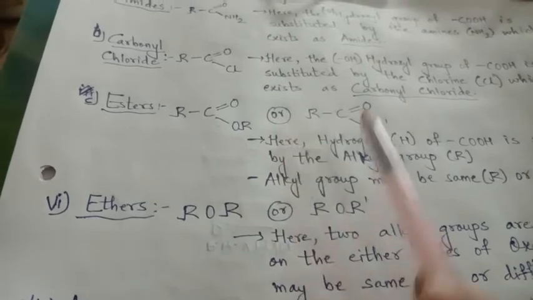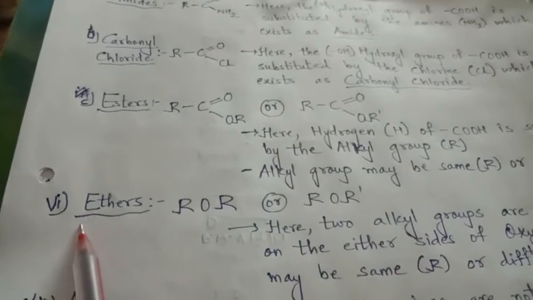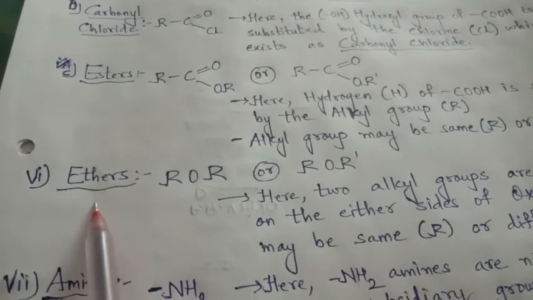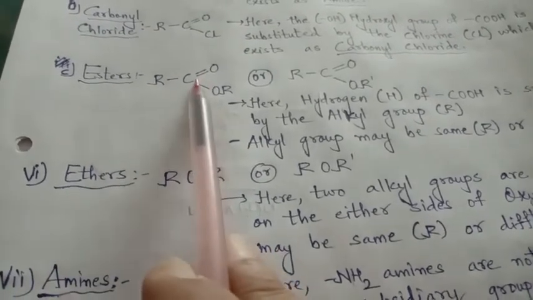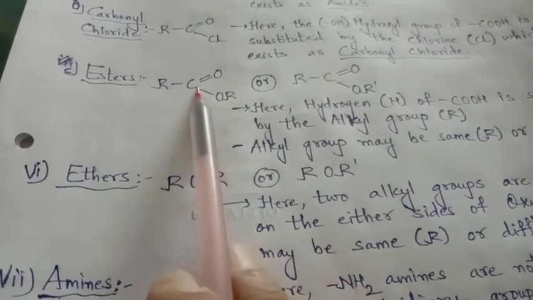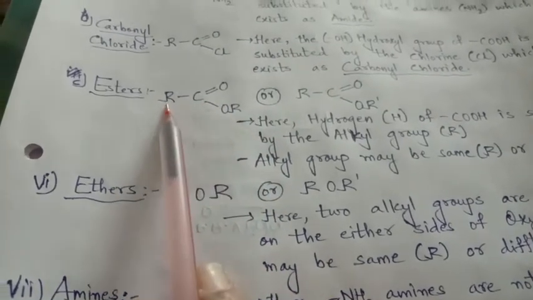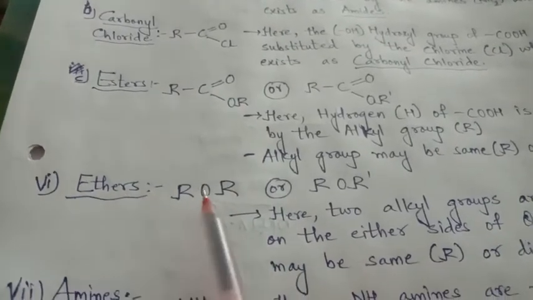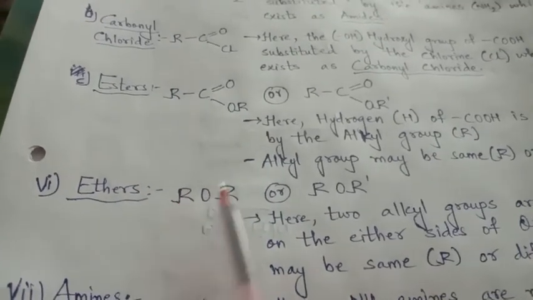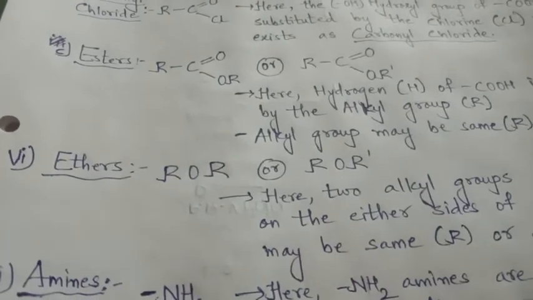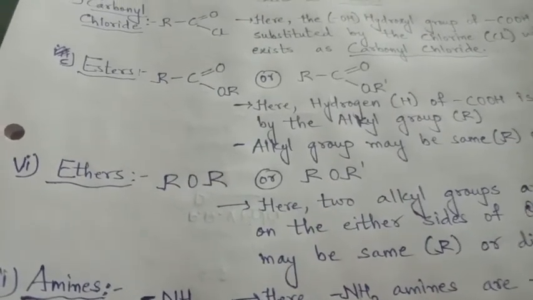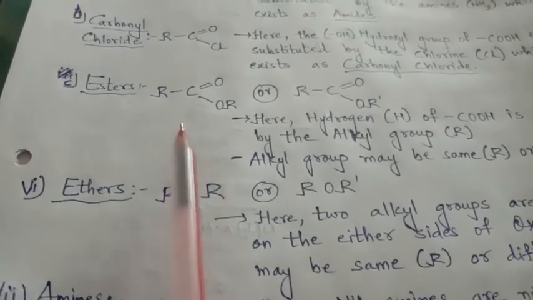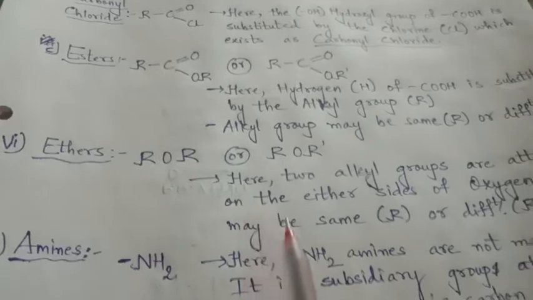Now we have the main group after carboxylic acids, the sixth group. This is the ether group. In ester, carbon is in the center and an alkyl group is on either side. But in ether, oxygen is here and an alkyl group is on either side. Both names, esters and ethers, resemble each other and their formulas are also nearly the same, so we have to be very careful.